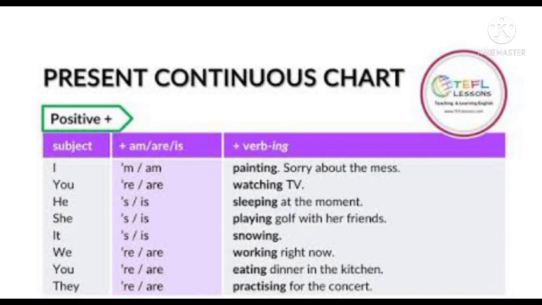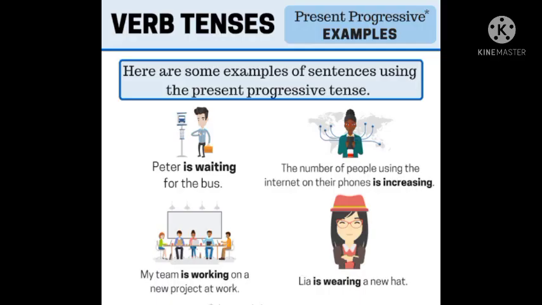Yes students, we use is with he, she, it. And we use are with you, we, they. You, we, they. We are working right now. You are eating dinner.